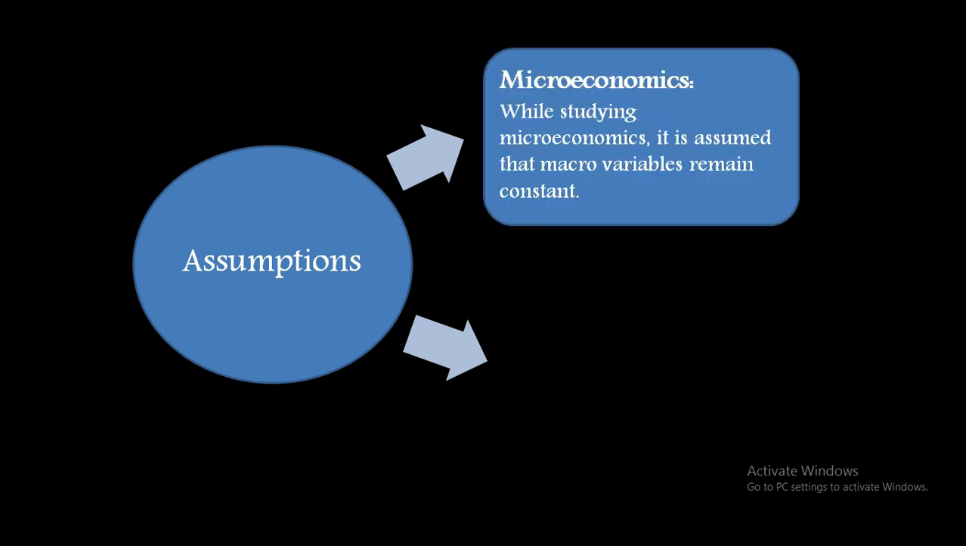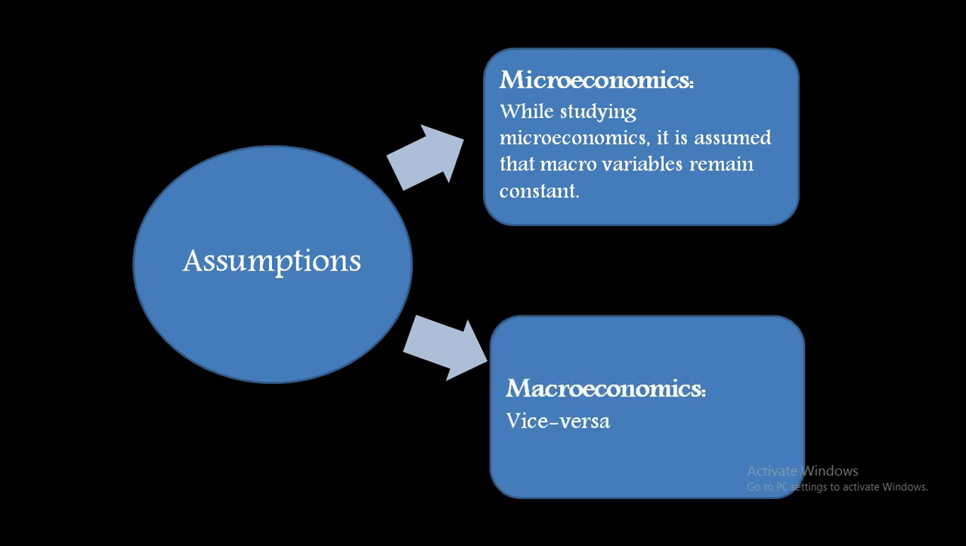Now, what are the assumptions? Assumptions for microeconomics and macroeconomics. While studying microeconomics, it is assumed that macro variables remain constant. Nothing is changing in the macro world, we believe, while we are studying the individual entity or single units. Whereas the vice versa situation is there in macroeconomics. It means when we are studying macroeconomics, we assume that all the variables in microeconomics are constant.